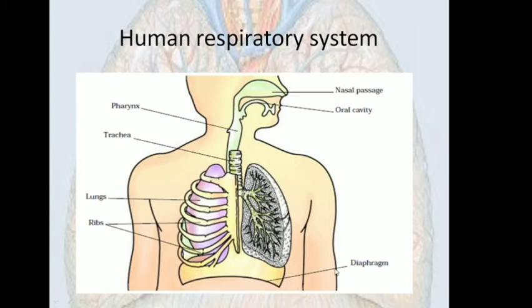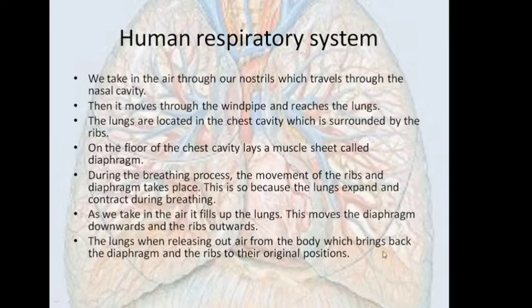This is the diaphragm. Now, how does all this structure help in breathing? Let us see. So, we take in air through our nostrils, which travels through the nasal cavity. Then it moves through the windpipe, that we also call trachea, and then reaches the lungs. The lungs are located in the chest cavity, which is surrounded by the ribs. On the floor of the chest cavity, there is the muscle sheet called the diaphragm.